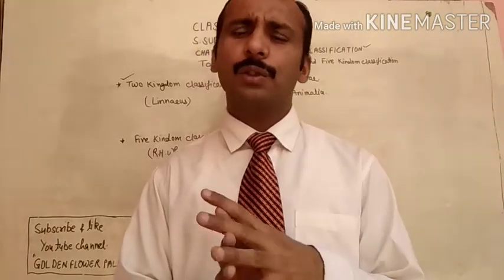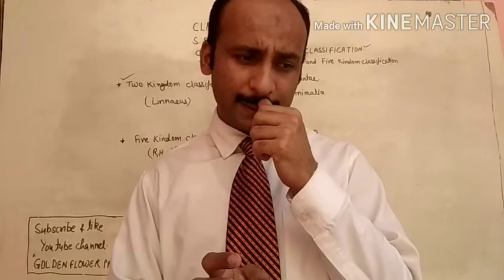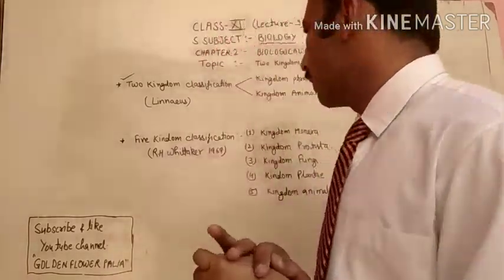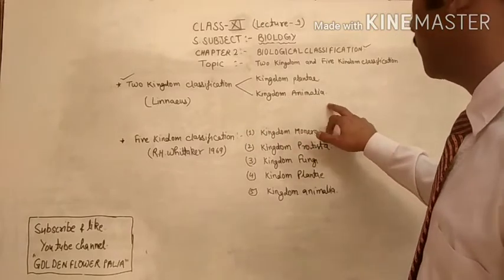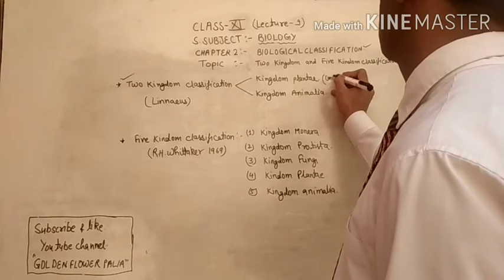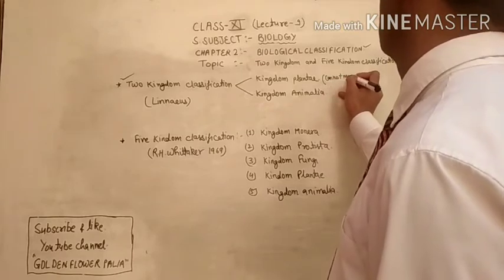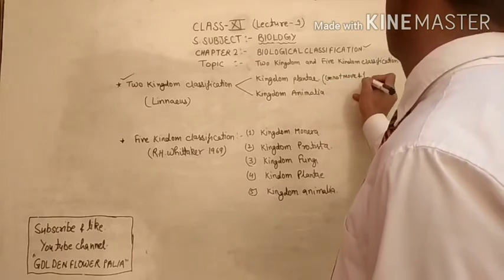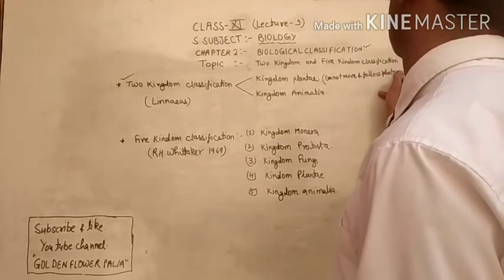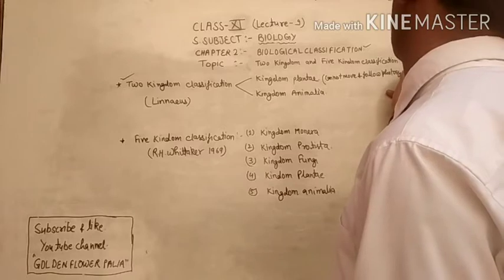One character only he chose for the classification, that is movement and photosynthesis. Then after that, in kingdom Animalia, he included the organisms which can move and do not follow photosynthesis.